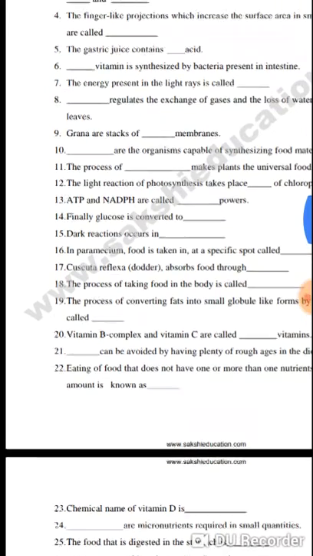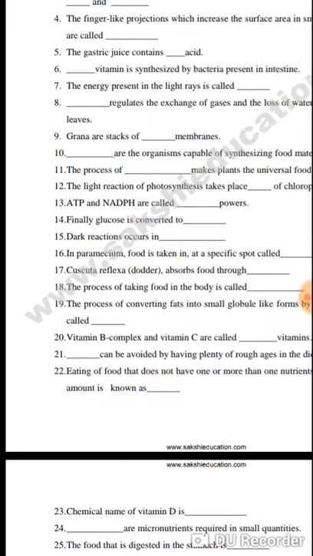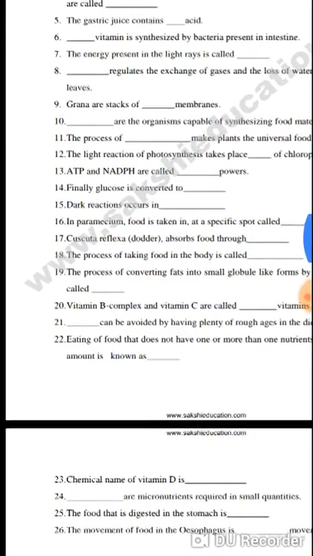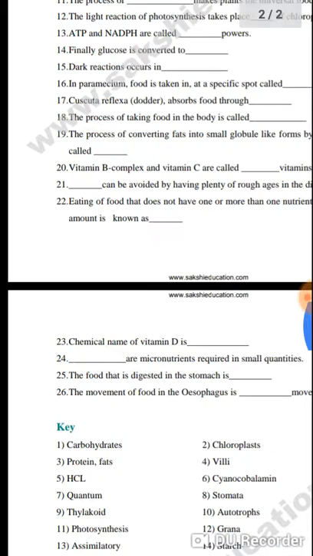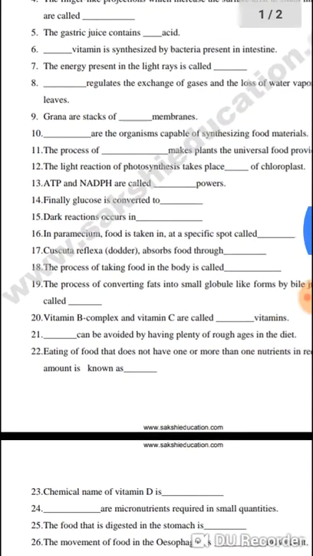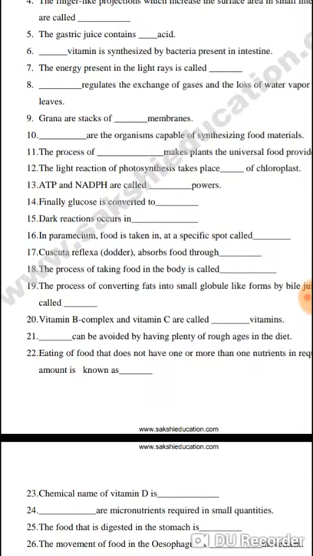Next, gastric juice contains hydrochloric acid, HCl.